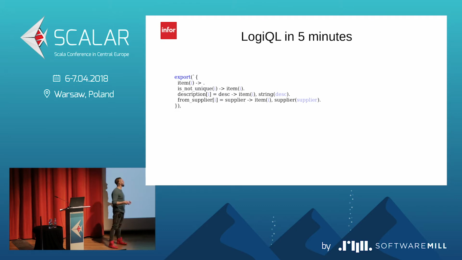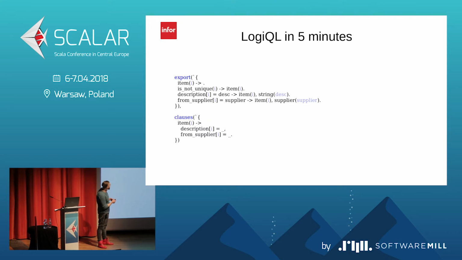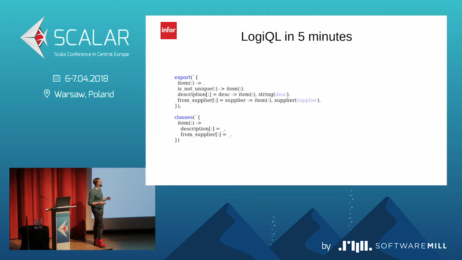But declaration is not all. We also need to have the definition. A definition is a way to describe how our predicate relates to other predicates and how other predicates relate to our predicate. There are two kinds of definitions. The first one is the constraint, where the arrow goes from left to right. You can read it like this: if I is an item, then I should have a description and a from supplier. The commas here are like ands. For ors, we have semicolons, and the underscore is like a wildcard in Scala.